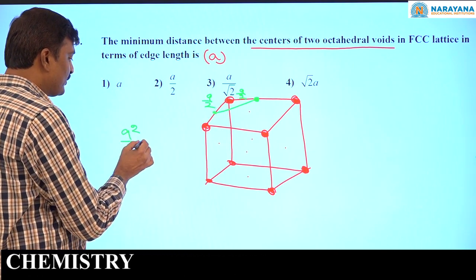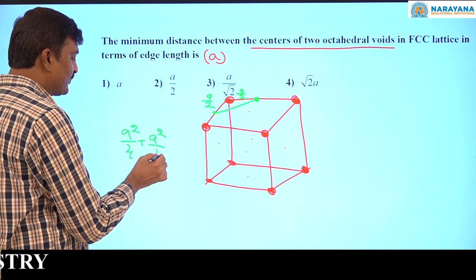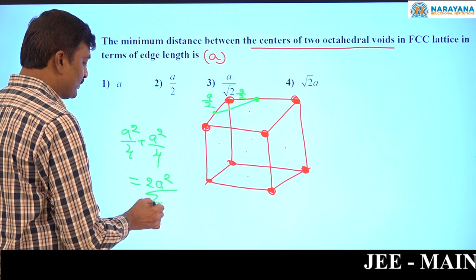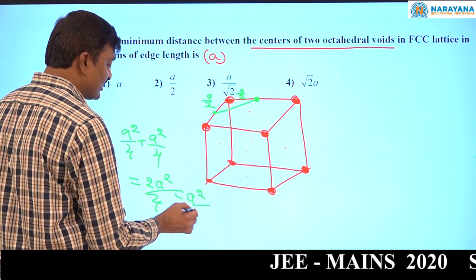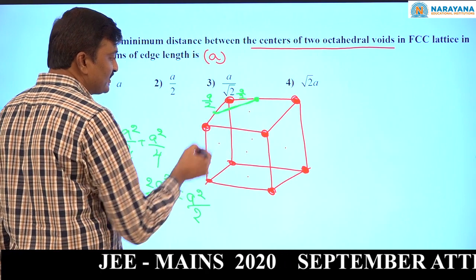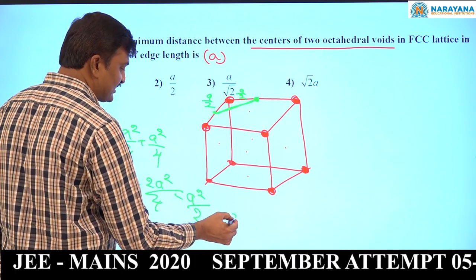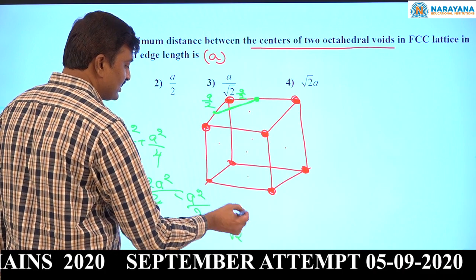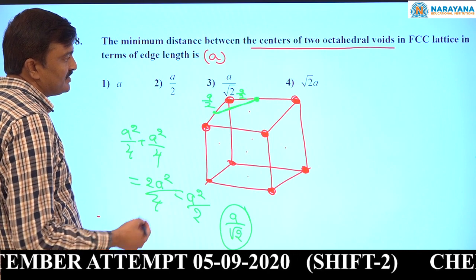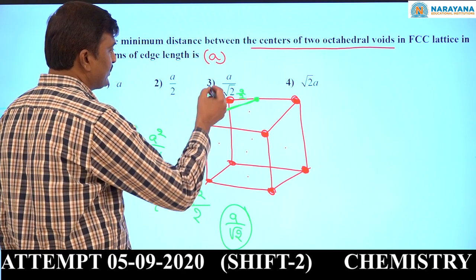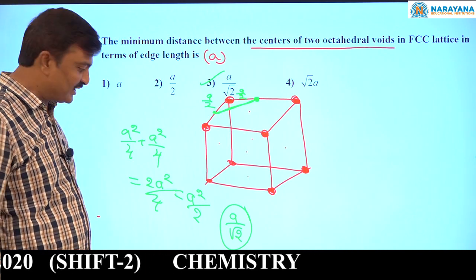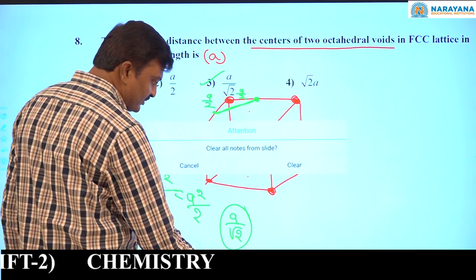A square by 4 plus A square by 4. This equals 2A square by 4, which equals A square by 2. This is this distance square. Now this distance equals the square root of this. How much will you get? A by root 2. So the closest distance between the 2 octahedral voids is A by root 2. So the correct answer is option 3. Now come to the next question.